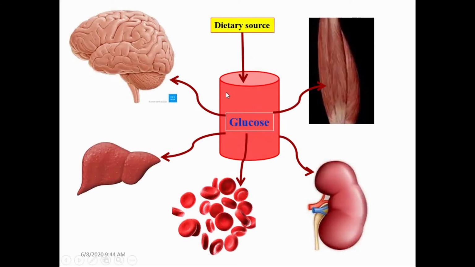And from these circulations, this glucose is taken up by different tissues, and it is utilized by these tissues as a source of energy. So for the different metabolisms that take place in different tissues, they require energy, and this energy is provided by glucose during the post-absorptive period.